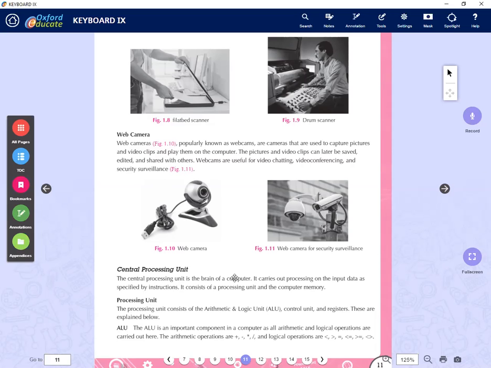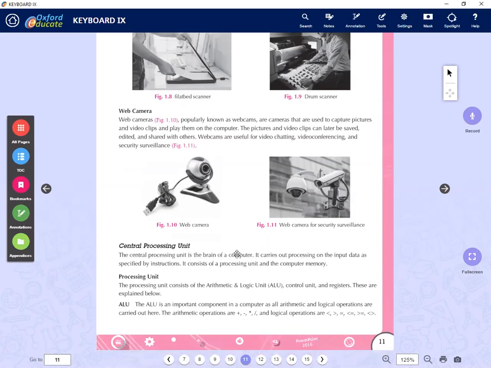The next part we have is the CPU. The CPU consists of the ALU and the CU, so we have the processing unit. Processing means all the calculation is done through the ALU. We have arithmetic operators and logical operators. Arithmetic operators means addition, subtraction. Logical means your comparison, comparing which number is greater, which letter is bigger. Likewise, you can compare using the ALU. There are logical and arithmetic operators.